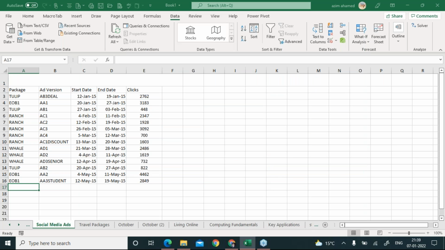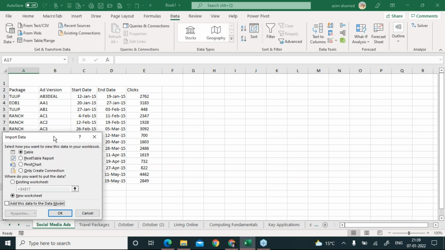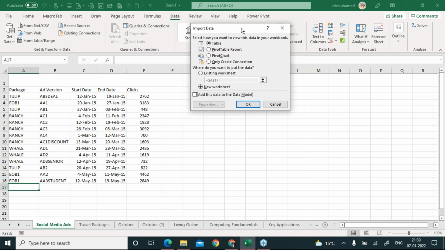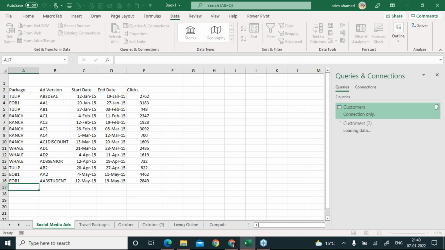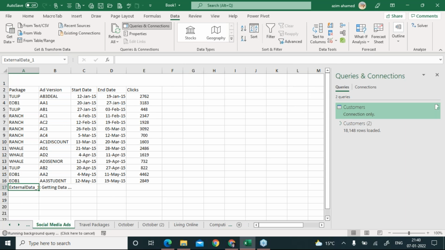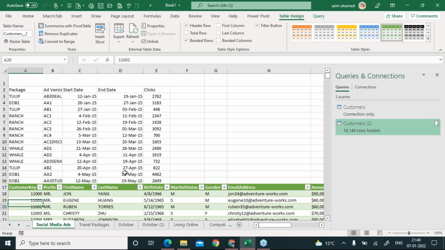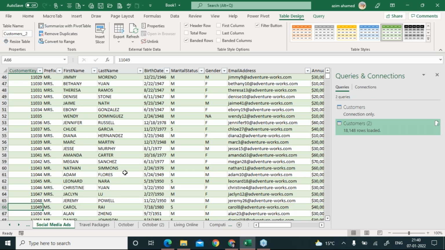If you click on this load to, you get a chance to decide where you want this data imported. So I can select my existing worksheet and the address is A17, like this one. If you want to be very sure, you can also click here. Once you select this and say okay, look, the data will get imported here, just like this.